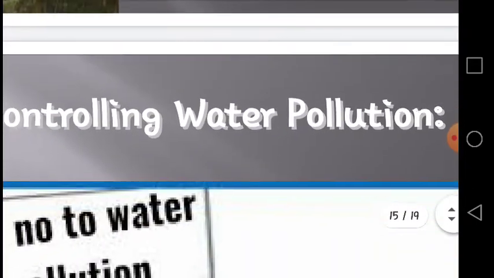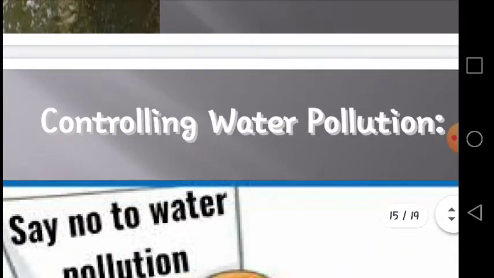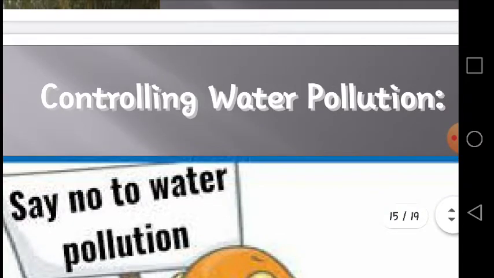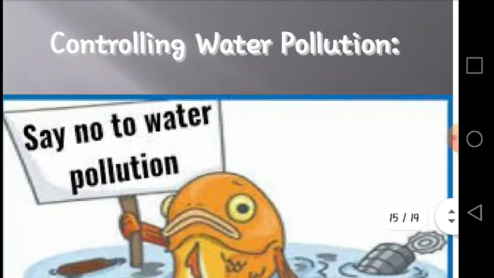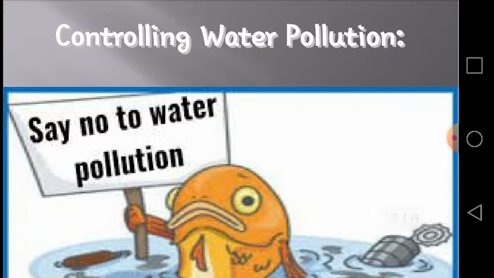Now we are focusing on controlling water pollution. How can we control water pollution? We have to say no to water pollution. This is very important. How can we control this? We can take an example from Singapore. The Singapore government has taken some steps to reduce water pollution.